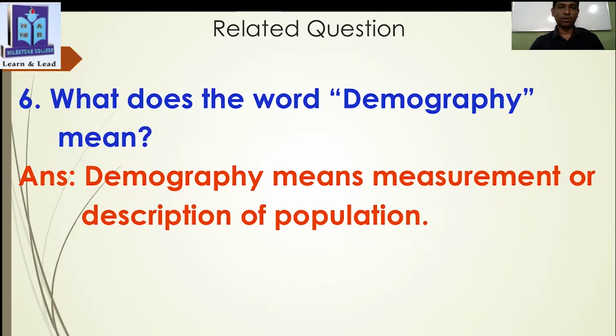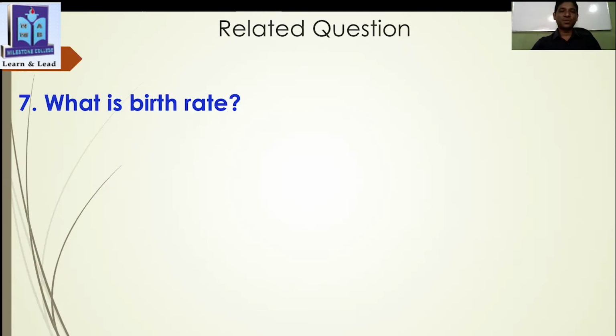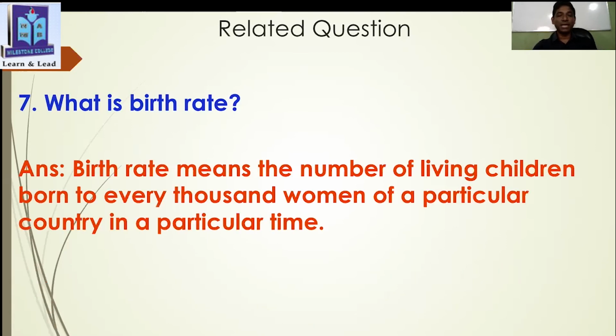Thank you. Now students, another question for you. What is birth rate? Can you guess the answer? Absolutely correct. Birth rate means the number of living children born to every 1,000 women of a particular country in a particular time. So it's a very important question. You must read it. You must remember it. You must memorize it. Okay. Thank you very much, students.